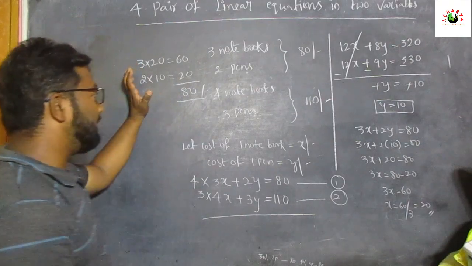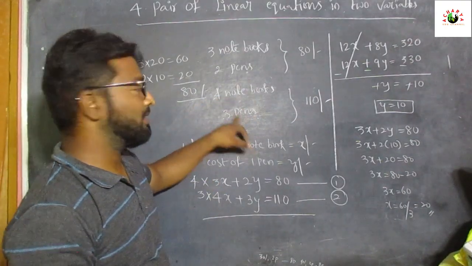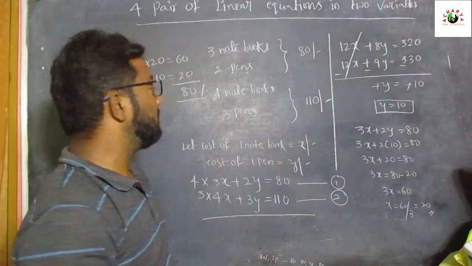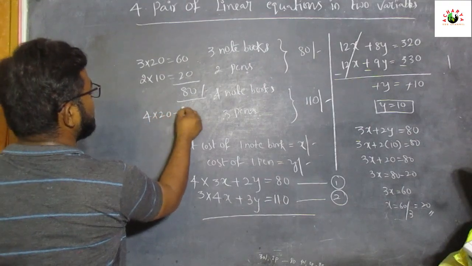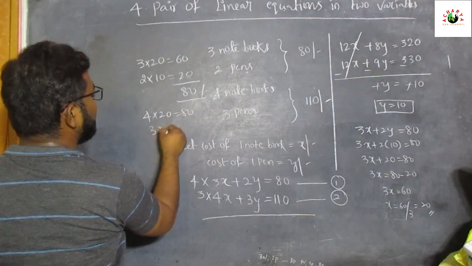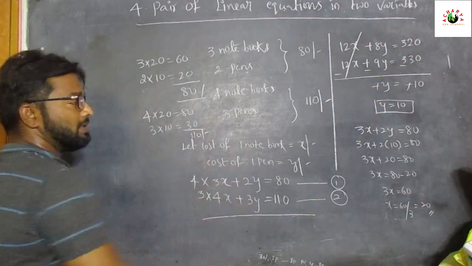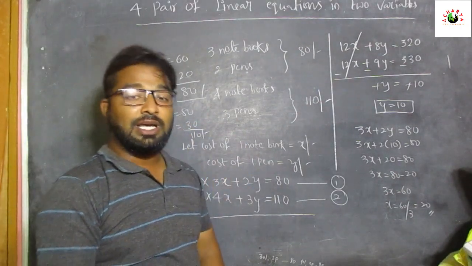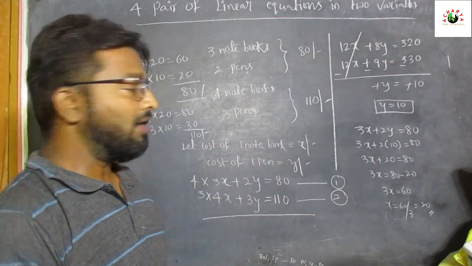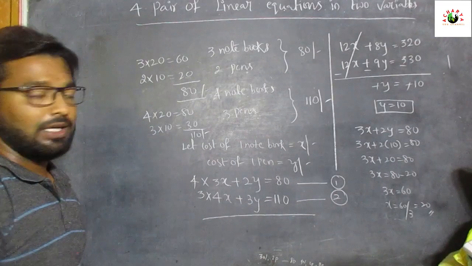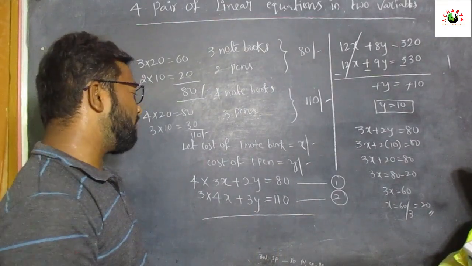Now finally here Lakshmi bought how much? 4 notebooks and 3 pens. One notebook cost is equal to 20 rupees. So 4 into 20, 80 rupees, and 3 pens, 3 into 10 equal to 30 rupees, that is equal to 110 rupees. So these two situations are correct based on the cost of one notebook and the cost of one pen. Okay, like that we have to find the cost of one notebook and the cost of pen.